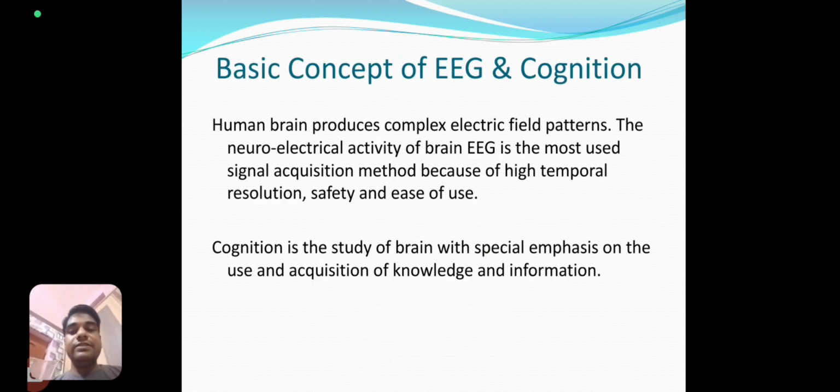Next one is EEG. Electroencephalogram is the signal captured from the brain. In short form, it is called EEG. And cognition means what, why, and how we are doing things with our brain. That is, gathering knowledge and information from the brain is cognition.